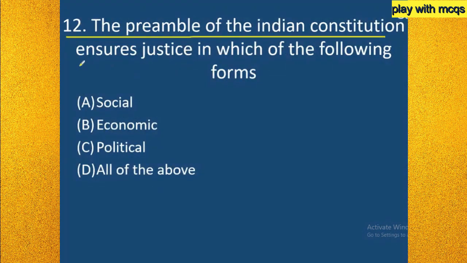12th question. The preamble of the Indian Constitution ensures justice in which of the following forms? Option A social, option B economic, option C political, option D all of the above. I am giving you 10 seconds. Try to answer this.